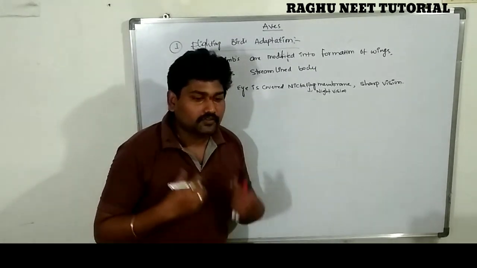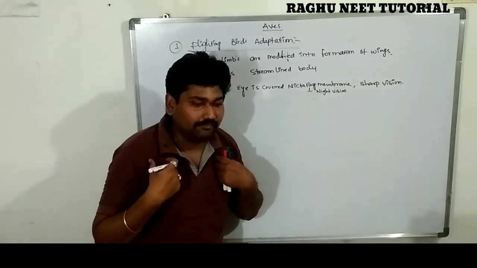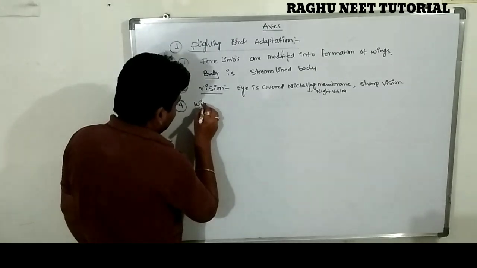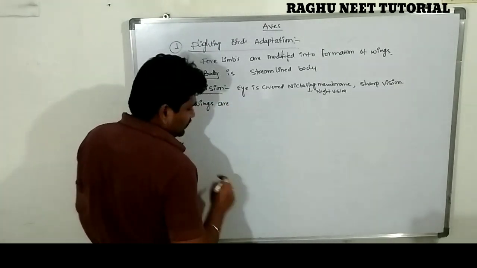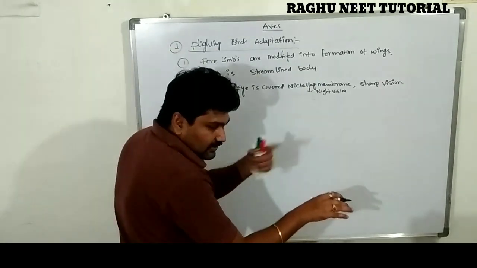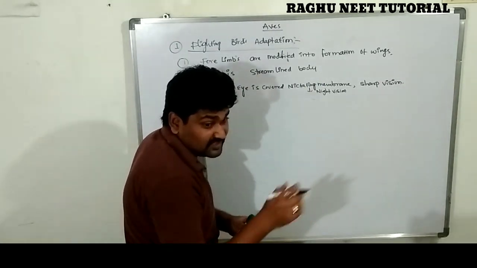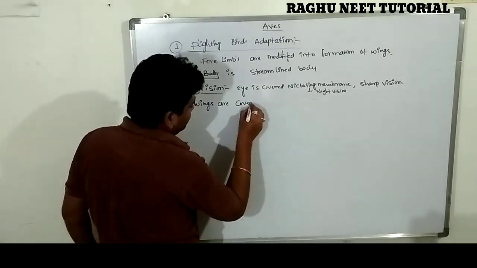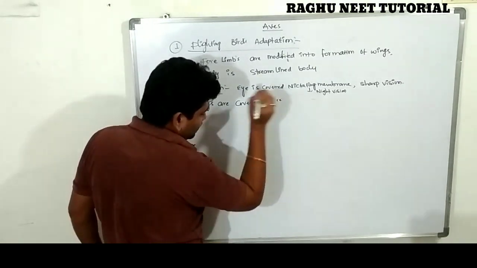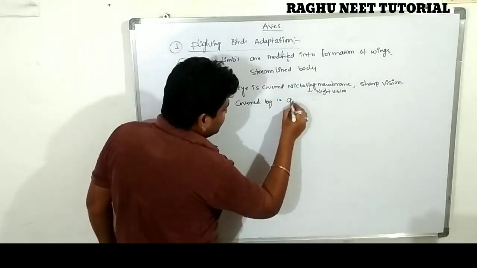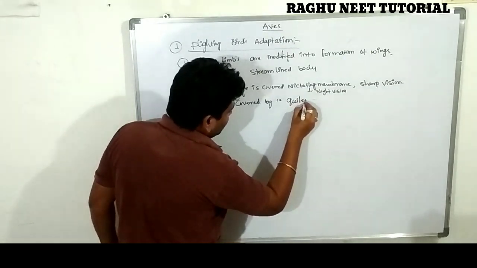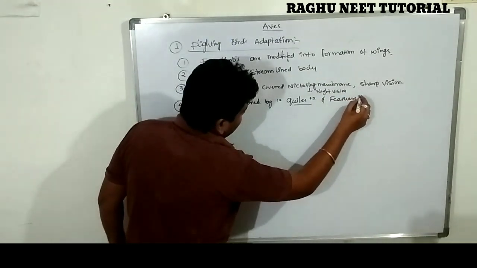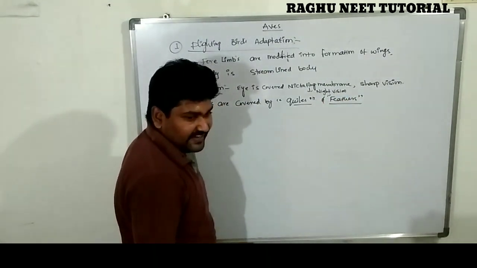The fourth one is that the wings are completely covered by feathers. The fourth character is wings. The hair is completely reduced. The hairs are completely modified into the formation of wings and quills. Wings are covered by quills and feathers. These are very weightless.